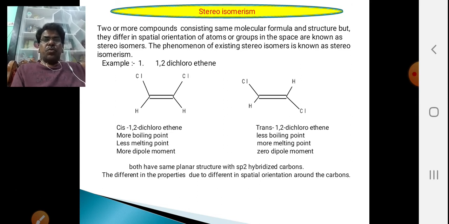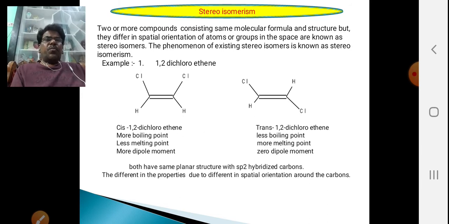This is due to different arrangement of the atoms or groups in the molecule with respect to each other, that is, the spatial orientation is different. Such isomers are called stereoisomers.